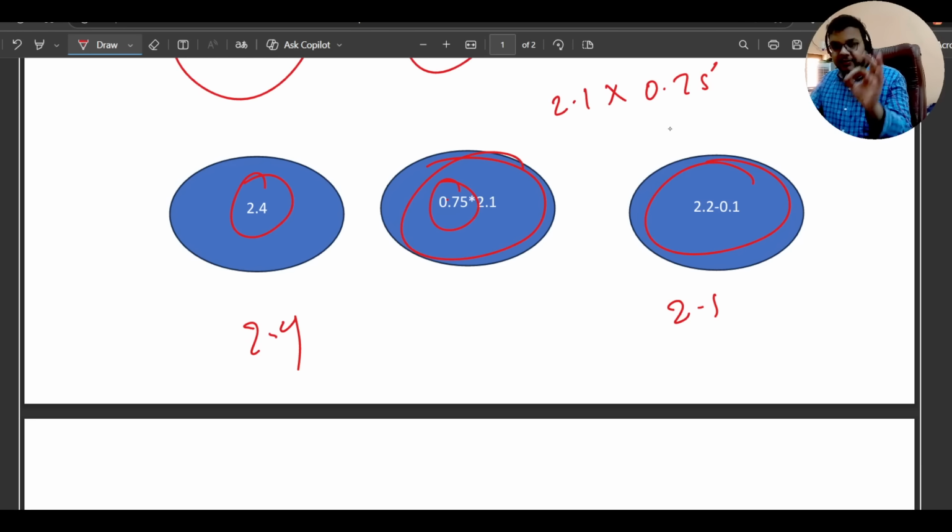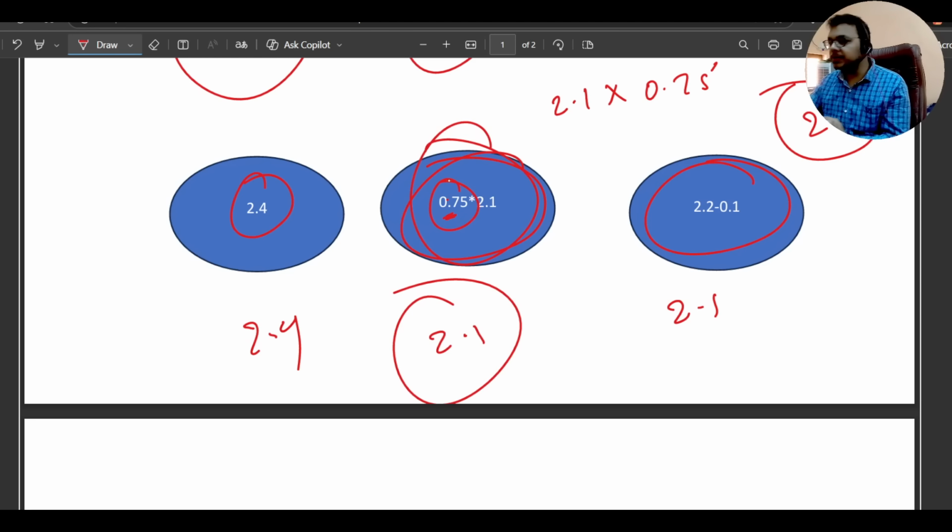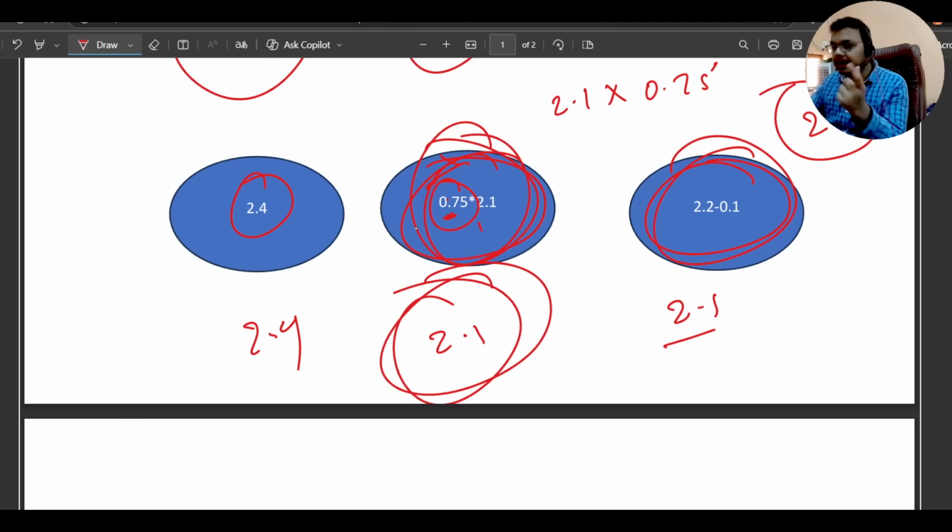Just see if the multiple is less than 1 or greater than 1. If it is less than 1, the value will be a little bit less, whatever the value is. So we are multiplying less than 1 to 2.1. When the multiplication happens, we actually do not need to calculate the whole equation. We will keep in mind that this value will be less than 2.1 for sure, because the multiple is less than 1. So this will be lowest, then after that there will be 2.1, and then there will be 2.4. That's how I will do the calculations.